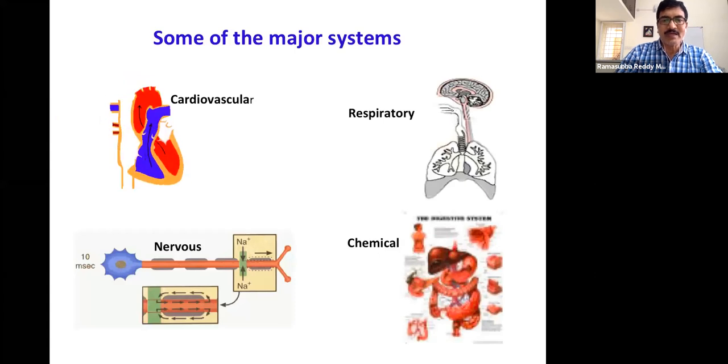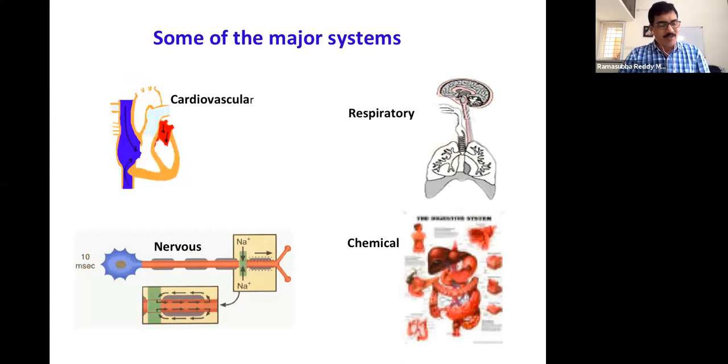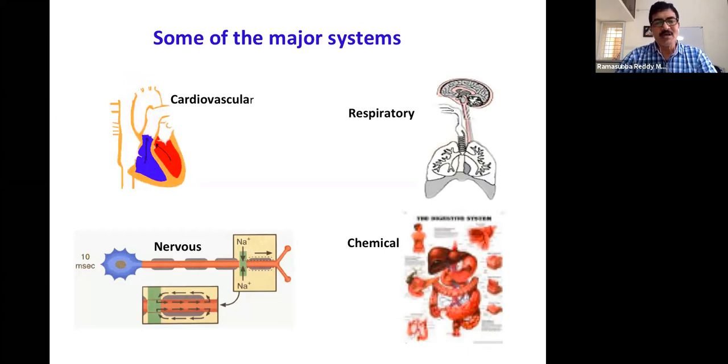Then what we can see here is there are different systems in the body. All of us may be aware of these things, but just for clarity, I'm coming for a review. So we can see one as the cardiovascular system. Its function is to collect the blood from all over the body.